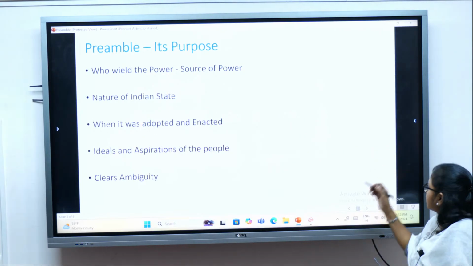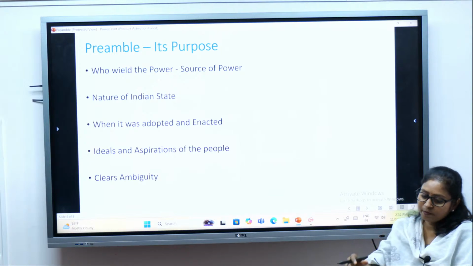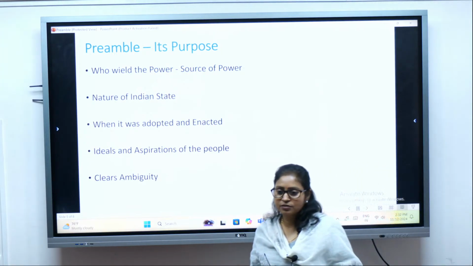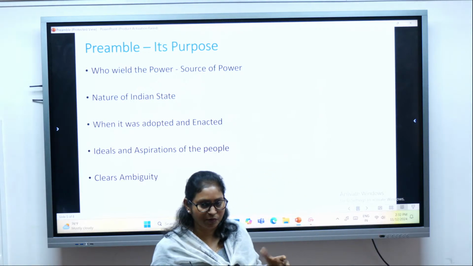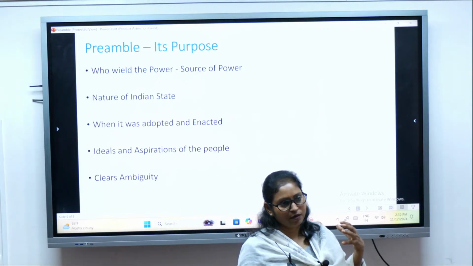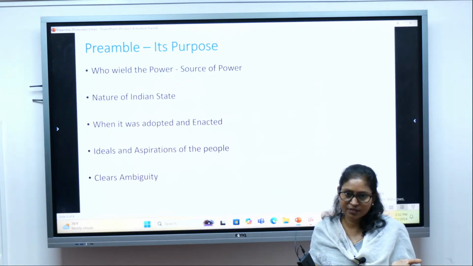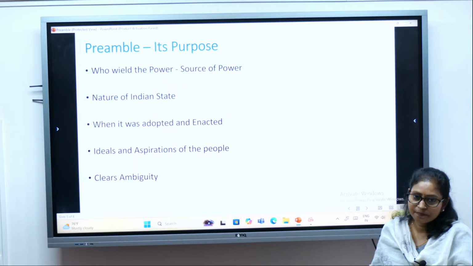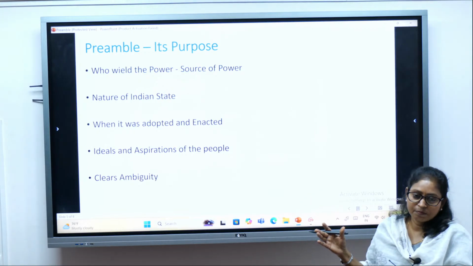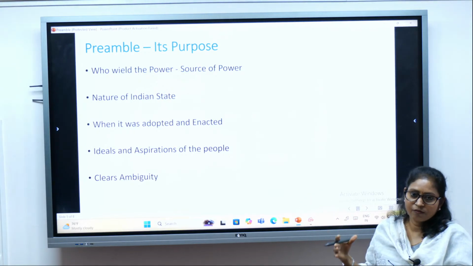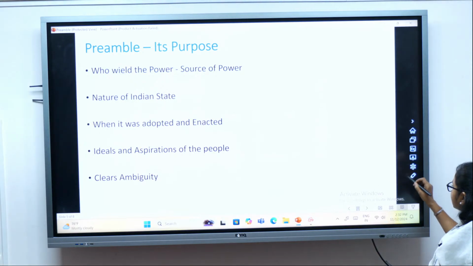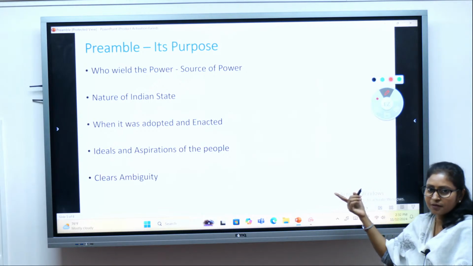Ideas and aspirations of the people. The preamble also mentions the ideas, the type of society we want. We want a democratic, secular, socialist country, isn't it? We want a sovereign, republican country. And as aspirations of the people, we want justice, liberty, equality, fraternity, isn't it? So that is also mentioned in the preamble.